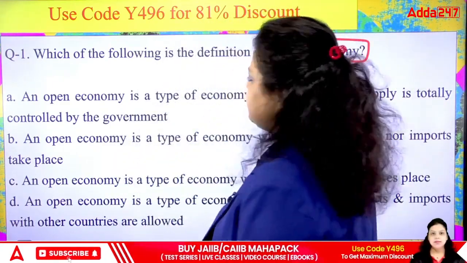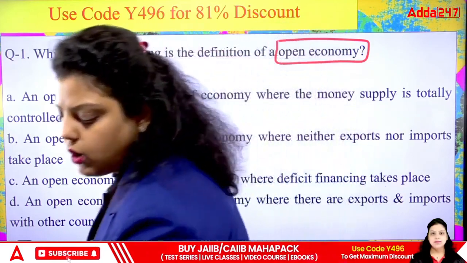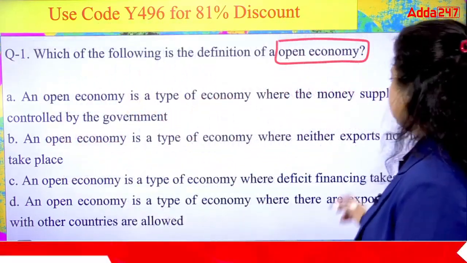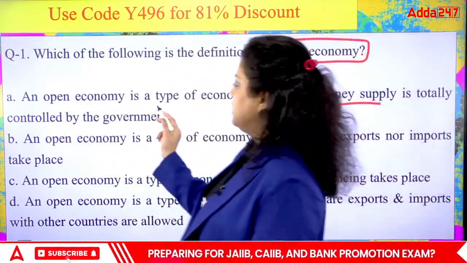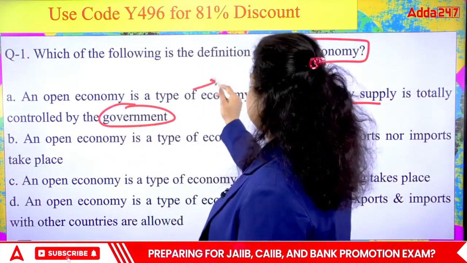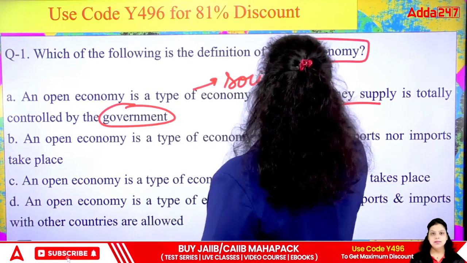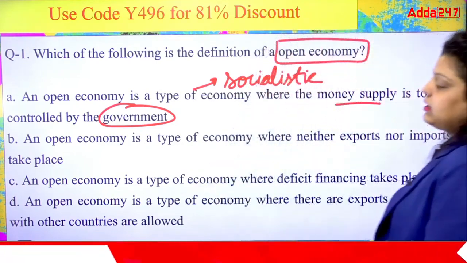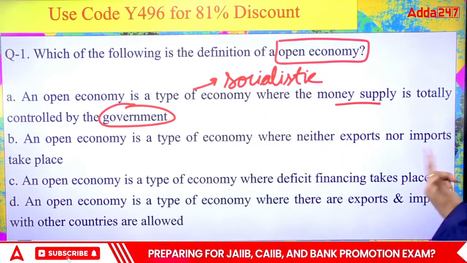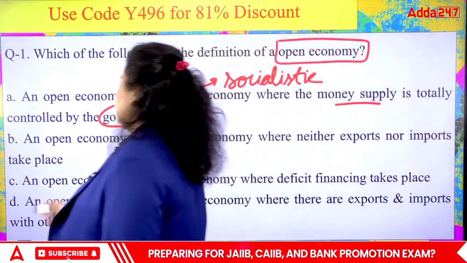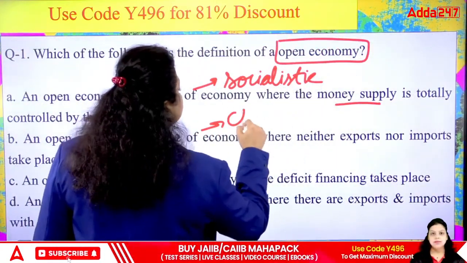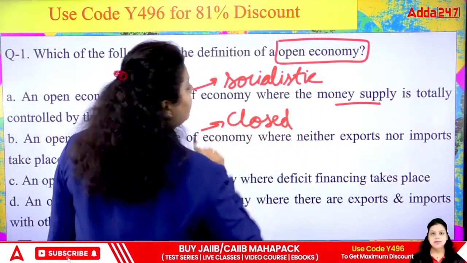Okay, so the first statement is talking about the socialistic economy, because everything is in the hands of the government. The government is controlling it, so this statement is defining a socialistic economy. The second statement says an open economy is a type of economy where neither exports nor imports are allowed. No, this is not an open economy. This is a closed economy where exports and imports are not allowed.